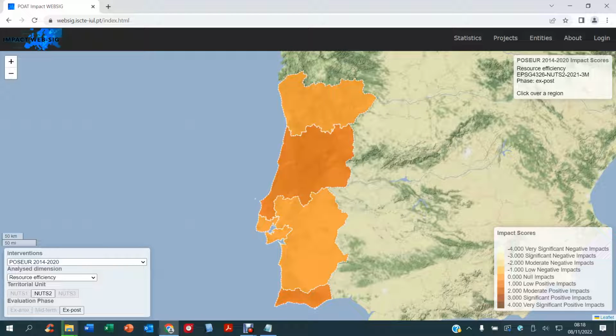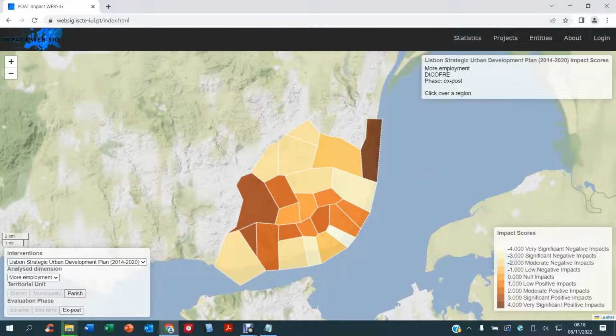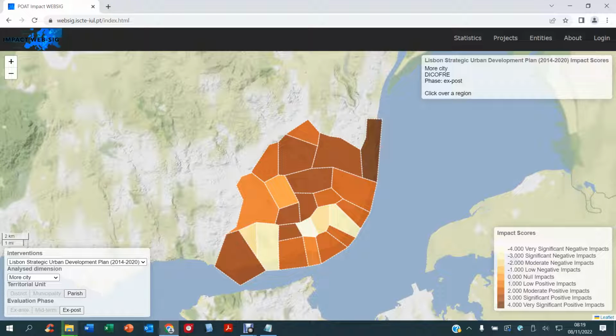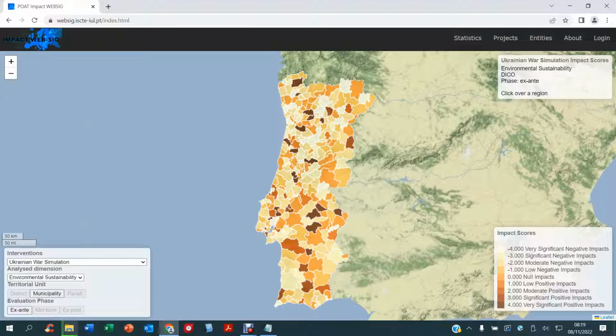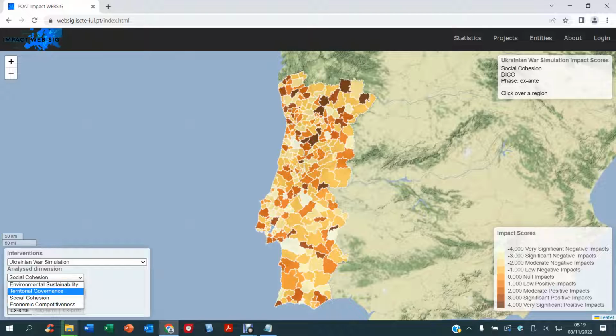Two other available impact scores are presented in the platform based on simulation analysis. Firstly, the impacts of the Lisbon Strategic Urban Development Plan in all the city parishes in the strategy's 3 main goals, which are more people, more employment, and more city. Secondly, the simulation of the potential impacts of the Ukrainian war in the Portuguese municipalities is also presented in 4 different dimensions of territorial development: environmental sustainability, territorial governance, social cohesion, and economic competitiveness.